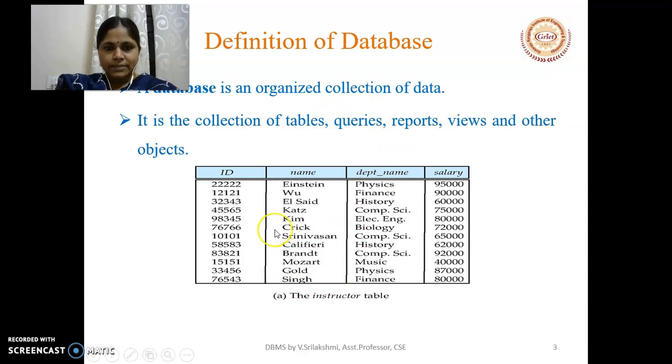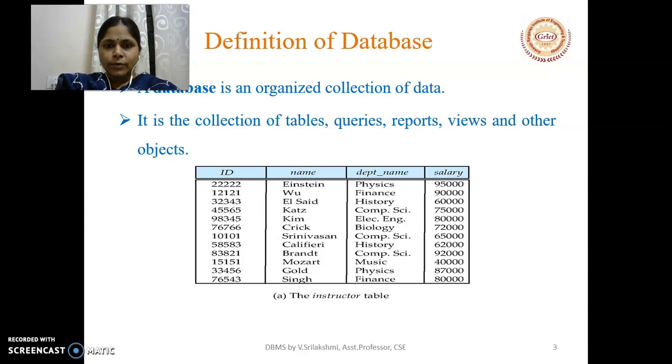It is a database because here we have a table that is consisting of fields ID, name, department name, and salary. If we don't use the database, simply we will write ID, name, department name and salary in a normal text file. And in front of ID, we will write each individual ID of the student or instructor here.